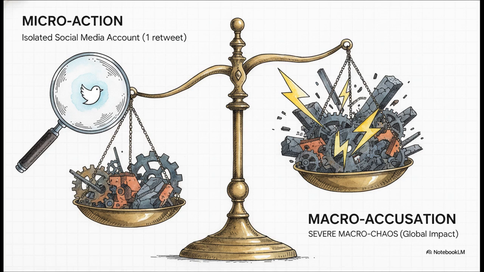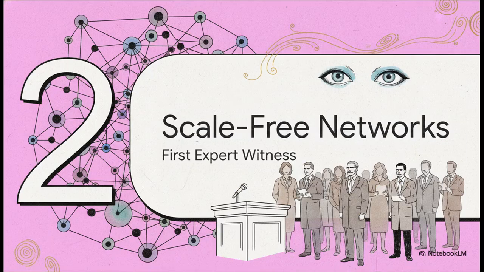Now, in criminal law, the prosecution has the burden of proving direct causality. They absolutely must prove that this specific retweet caused this specific chaos. But how does that even work mathematically? Let's move to Section 2, Anatomy of Scale-Free Networks. It's time to call our first scientific expert to the stand.